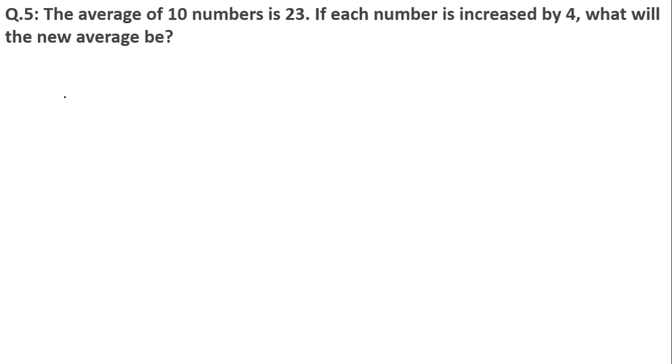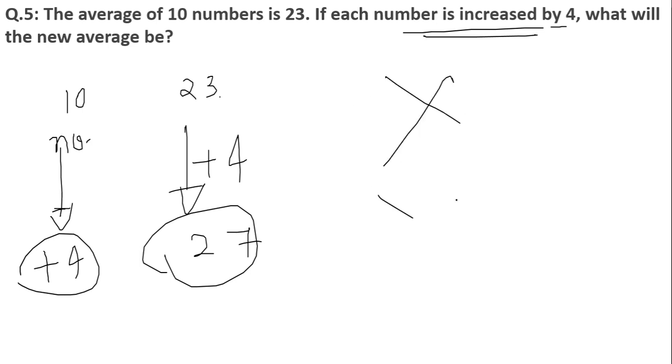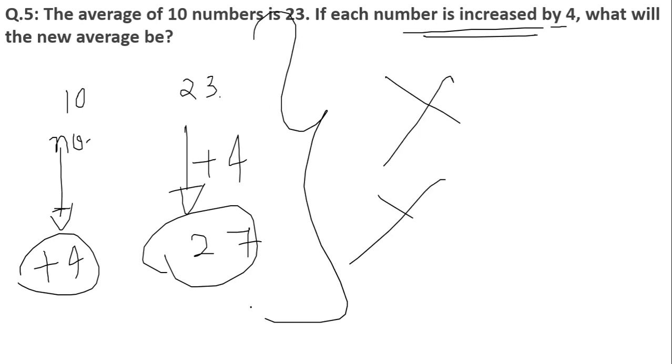But there were 10 numbers and the average was 23. Now, we have actually increased each number by 4. Each number has got increased by 4. So here, the total average will also get increased by 4. So after 23, if I add 4, I'll get the value is equal to 27. Instead of solving all those steps, even if this particular concept of yours is clear, then you can clear-cut solve the question. I hope you have got this.